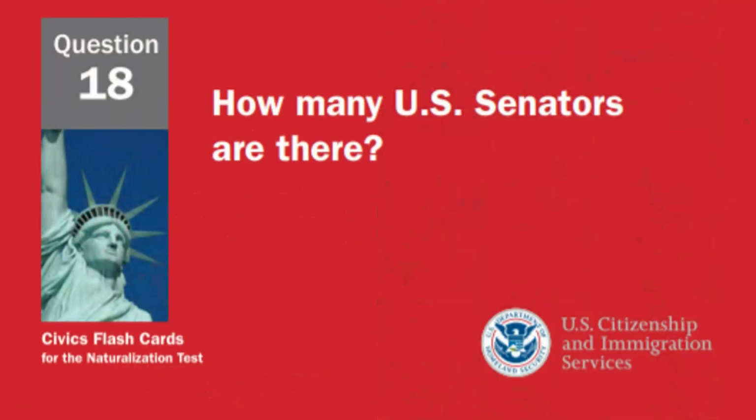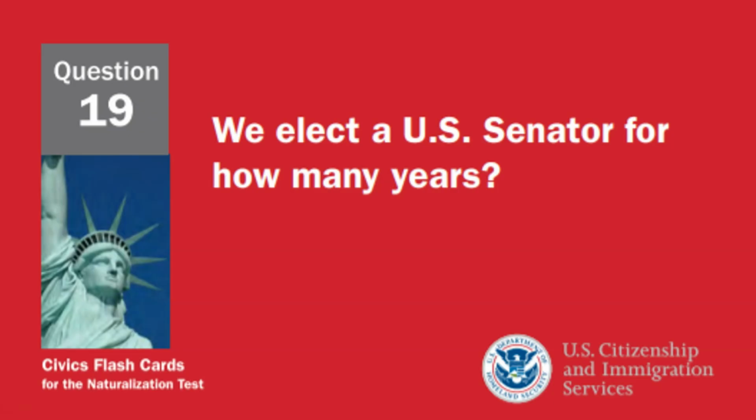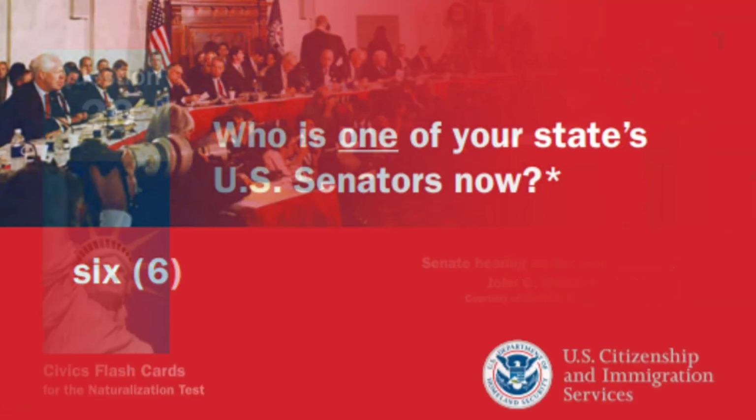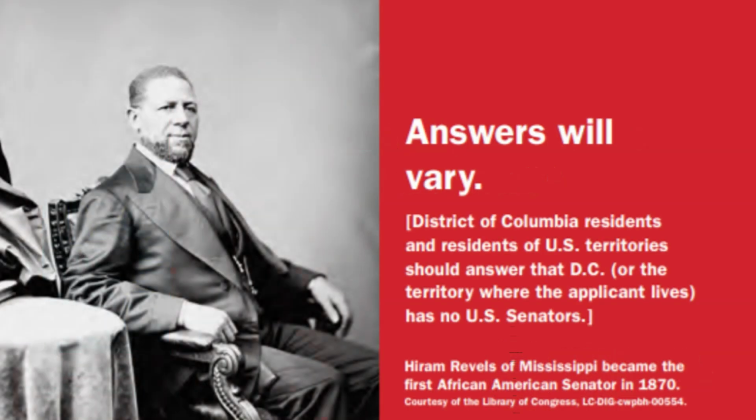How many U.S. senators are there? 100. We elect a U.S. senator for how many years? 6 years. Who is one of your state's U.S. senators now? Answers will vary for this question. Please look at the description part of this video for a link that will lead you to the answer.